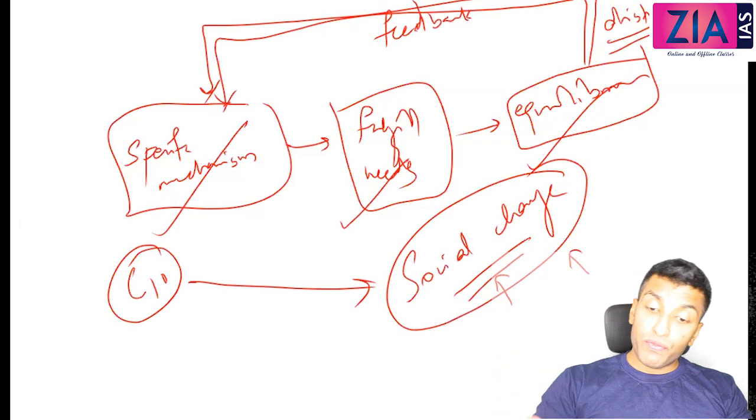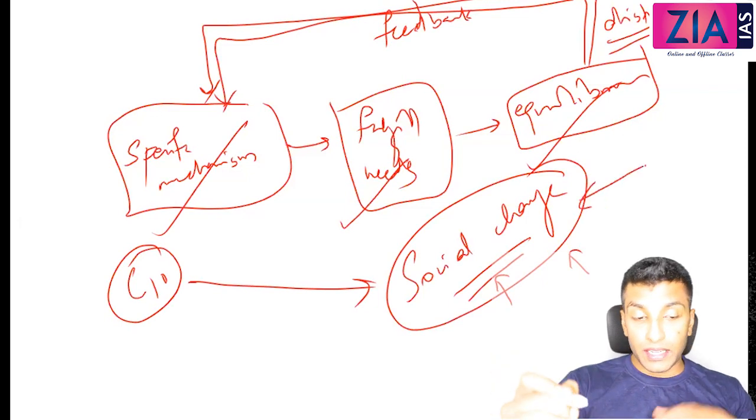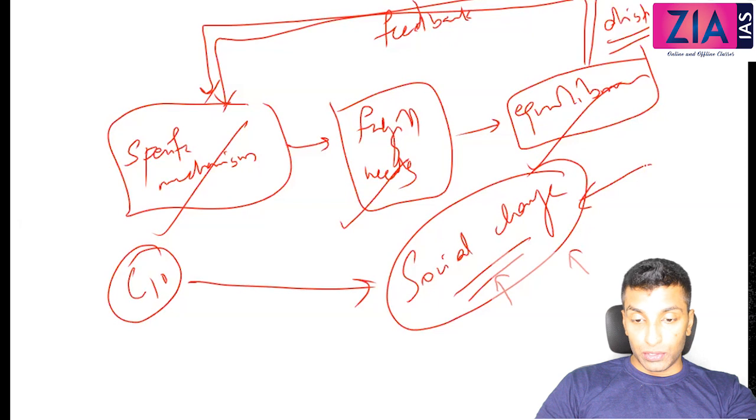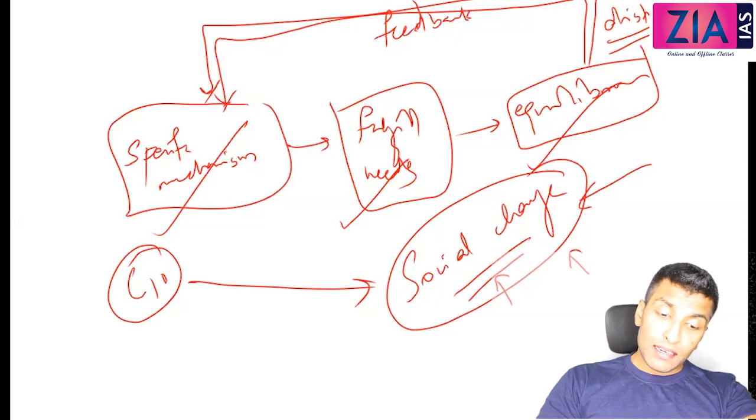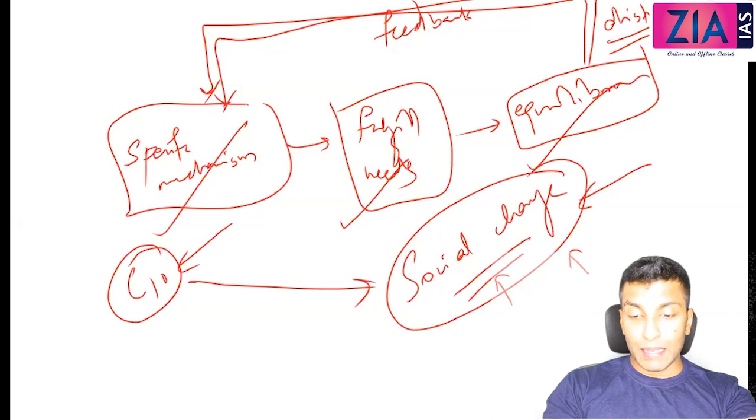Okay, so this is how we explain social change by using the cybernetic hierarchy of control. If there is a break in the equilibrium, there will be social change. So that is social change according to Parsons. So for chapter 10, social change, we don't want to discuss the theories separately.